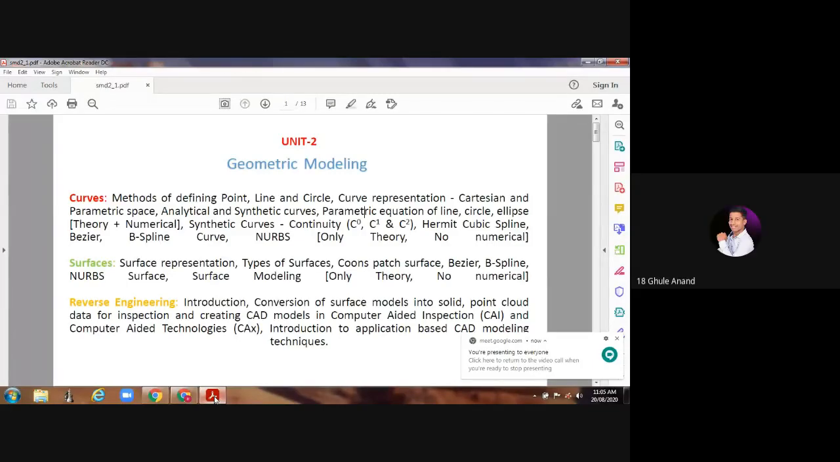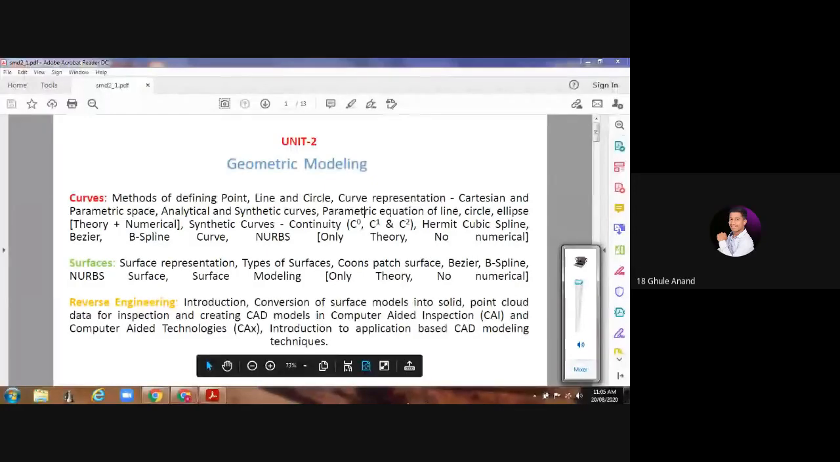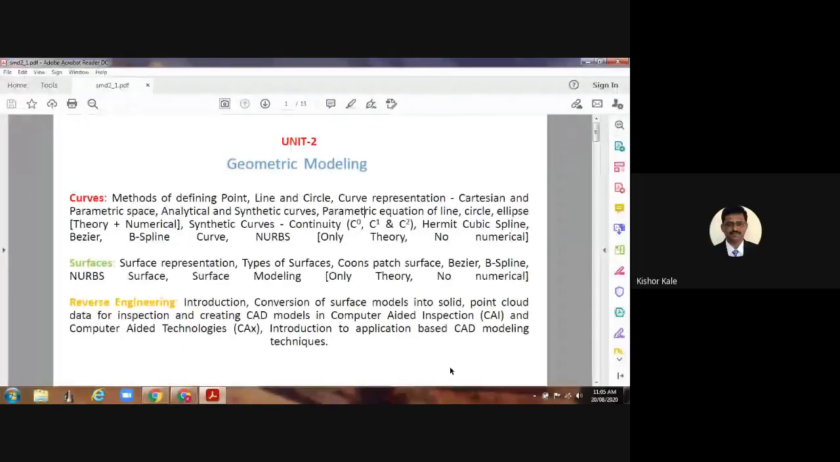Yes, sir. Okay, that's fine. Can you tell me if there is any problem regarding the first unit? Any problem regarding the first unit? Geometric tolerance, dimensional tolerance. No, no. I am talking about any problems regarding unit number 1. We have discussed it for almost 10 to 12 classes.